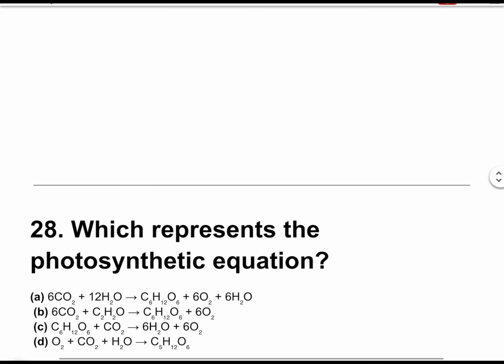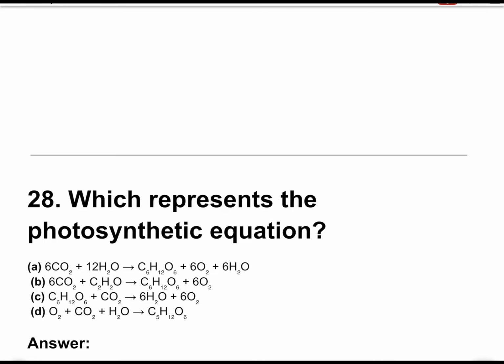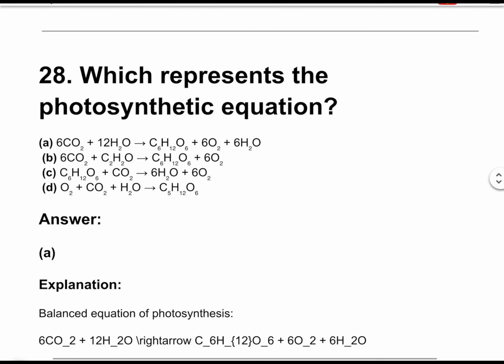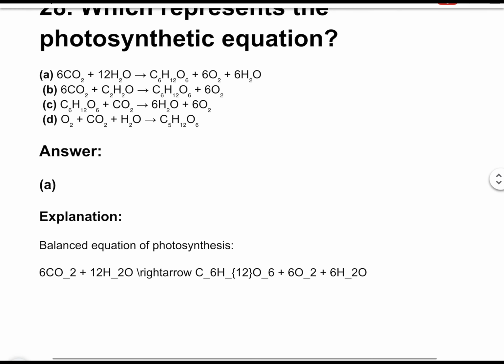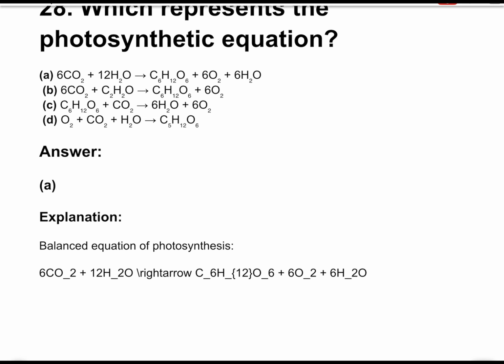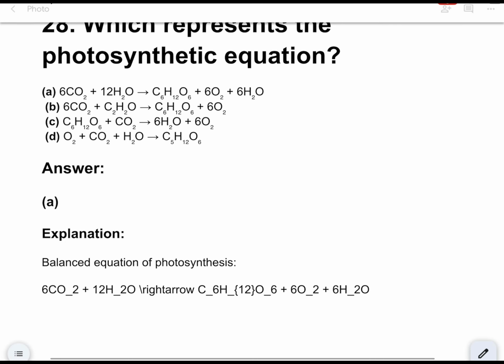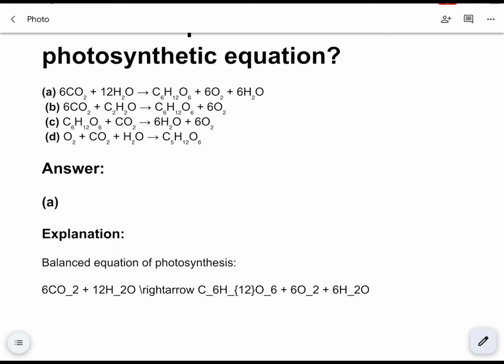Question number 28. Which represents the photosynthetic equation? The correct answer is option A. 6CO2 plus 12H2O gives C6H12O6 plus 6O2 plus 6H2O. Explanation. The balanced equation for photosynthesis is 6CO2 plus 12H2O gives C6H12O6 plus 6O2 plus 6H2O.